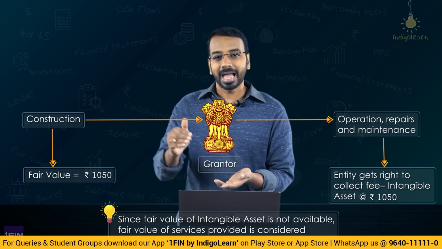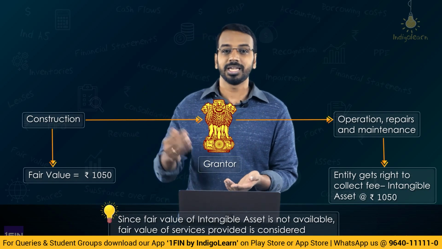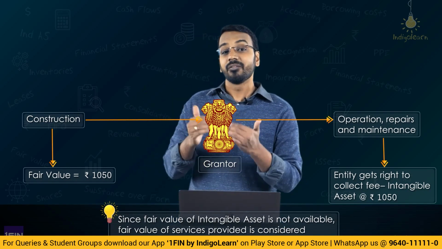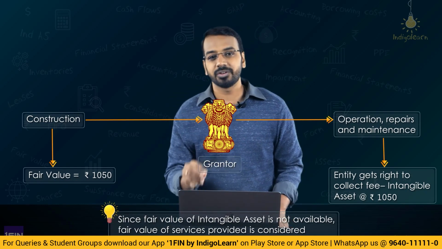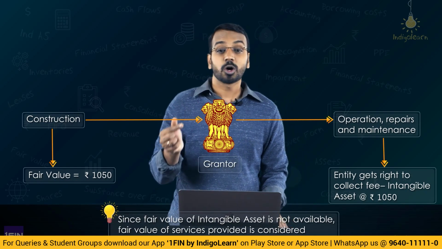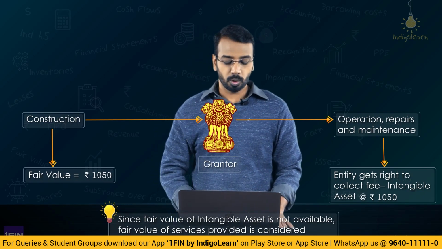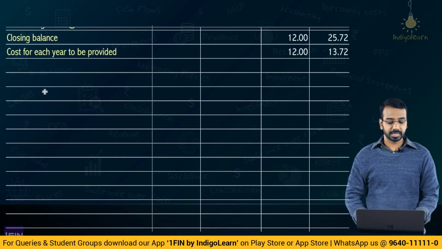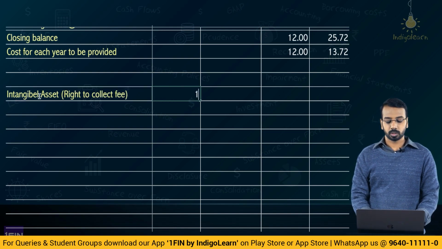So, consider that as the value being given up, and an intangible asset worth 1050 has been received, right? The first priority is the fair value of the asset given up, or the other way to understand it is, in case of revenue recognition, when there is a non-monetary consideration, you will account for revenue at fair value. So, what happens here is, the entity basically gets an intangible asset. What is the intangible asset? Right to collect fee worth how much? 1050.